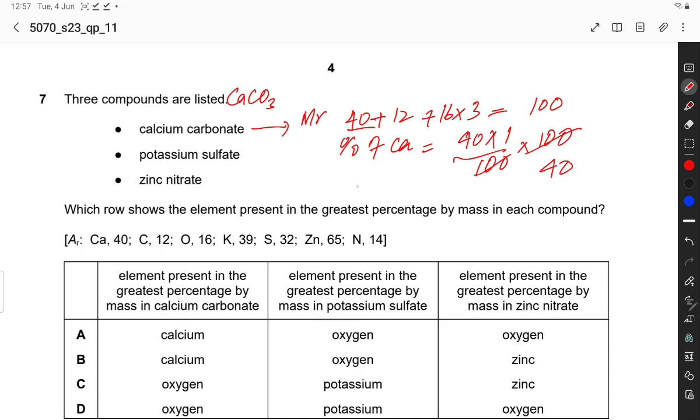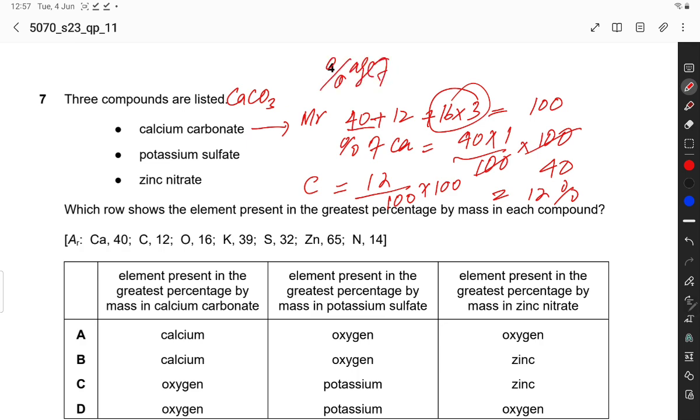And carbon similarly has 12 divided by 100 into 100, so carbon has 12%. And oxygen is 16 into 3, 48. The percentage of oxygen is equal to 16 into 3 divided by 100, the MR of the compound, into 100.